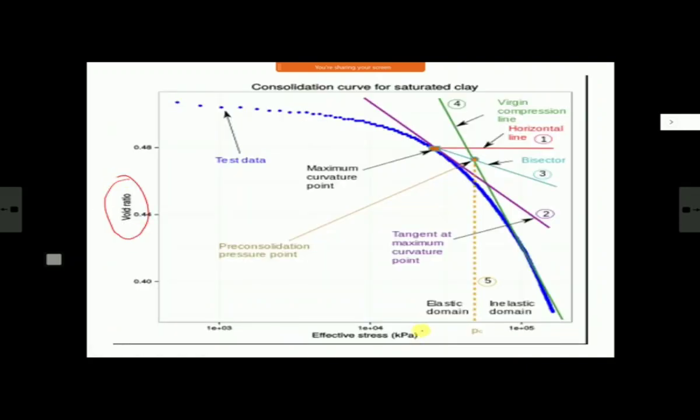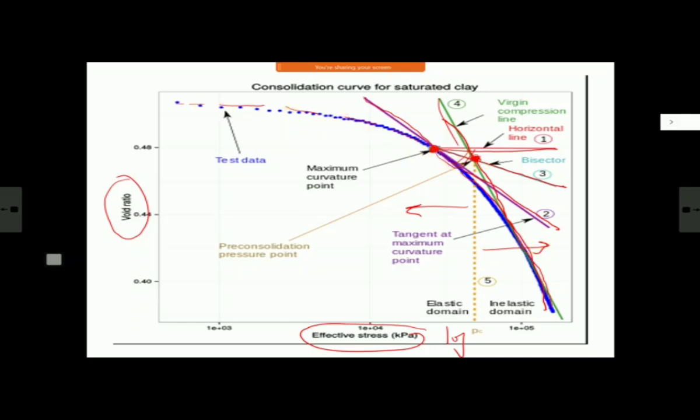On the y axis you have void ratio, and on the x axis effective stress in log scale. And normally this chart comes like this. This blue colored one is the chart, and then there are various methods. Like yesterday you used the Casagrande method and all. Another method is wherever there is a change in curvature of the chart, this is the maximum curvature point. This method is also very common. You draw a tangent here, then at this point you draw a horizontal line, then for this angle you draw a bisector, and then for the second leg after the tangent point you draw a tangent, and then this tangent and this bisector meet. This side you take as the elastic domain, and this side you take as the inelastic domain, and this is known as compression here.